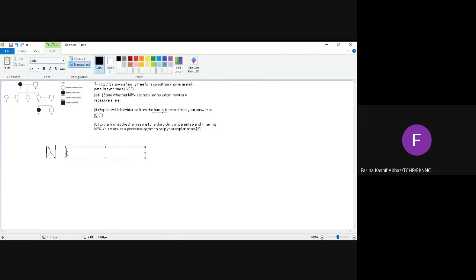6 and 7. 6 into 7. Now what should I do next? What should I do next? Normal into, what is the phenotype? Normal into normal. So what it would be?